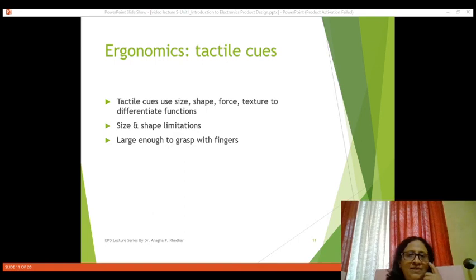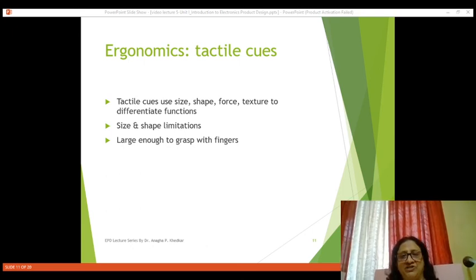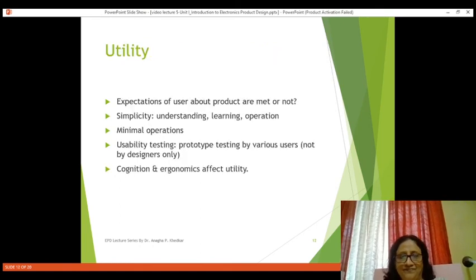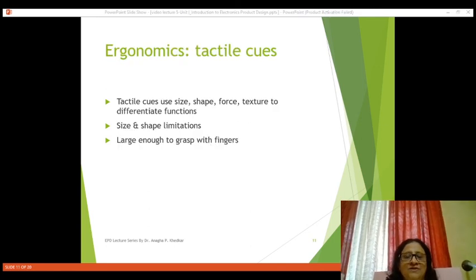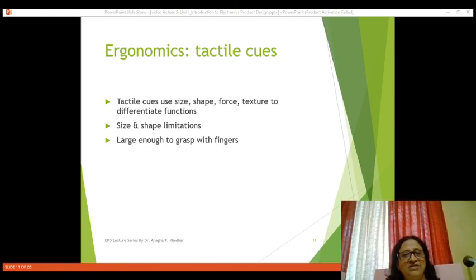We take the example of a remote control. On the remote control also we always feel that different knobs or buttons are there with rough texture. They indicate different functions. So this completes all the aspects that come under ergonomics. So we conclude here about this second successful element in the user interface design or man-machine dialogue.